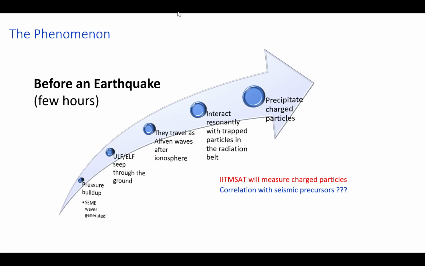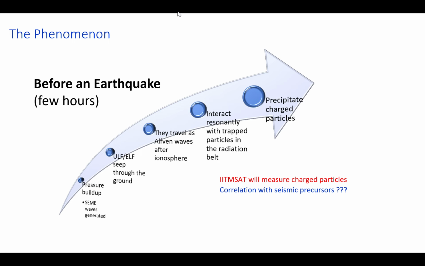Hi, in this video I will be explaining the mission objective of Project IITMSAT. The primary objective of IITMSAT is to study the nature of fluctuations of charged particle fluxes in low Earth orbit due to their precipitation from the Van Allen radiation belt by measuring the position and time dependence of particle energy